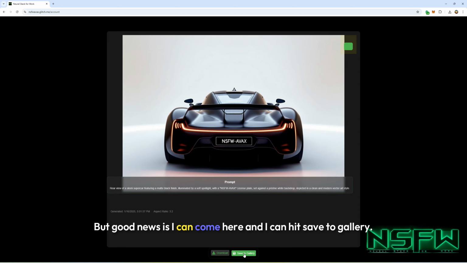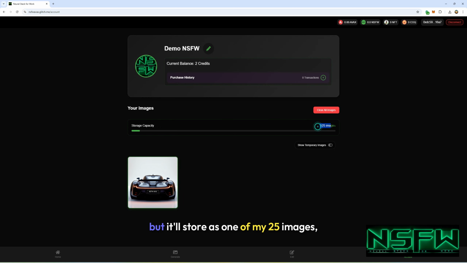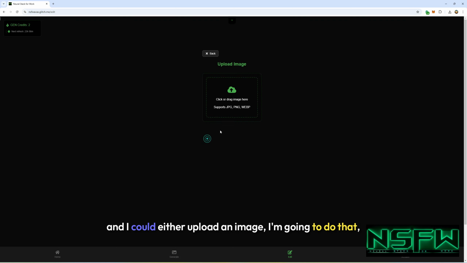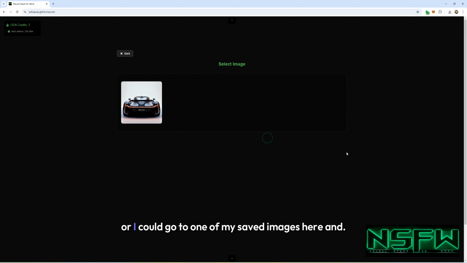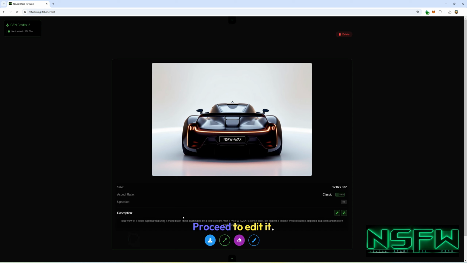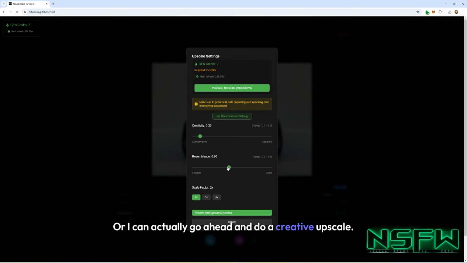But good news is I can come here and I can hit Save to Gallery. Now it's a green image, and now it will update, but it'll store as one of my 25 images, which is good because that means I can come here and I could either upload an image, I'm going to do that, or I could go to one of my saved images here and I can proceed to edit it. It's got a description of it. It tells me the size of the image. And I could come here and remove the background, or I can actually go ahead and do a creative upscale.